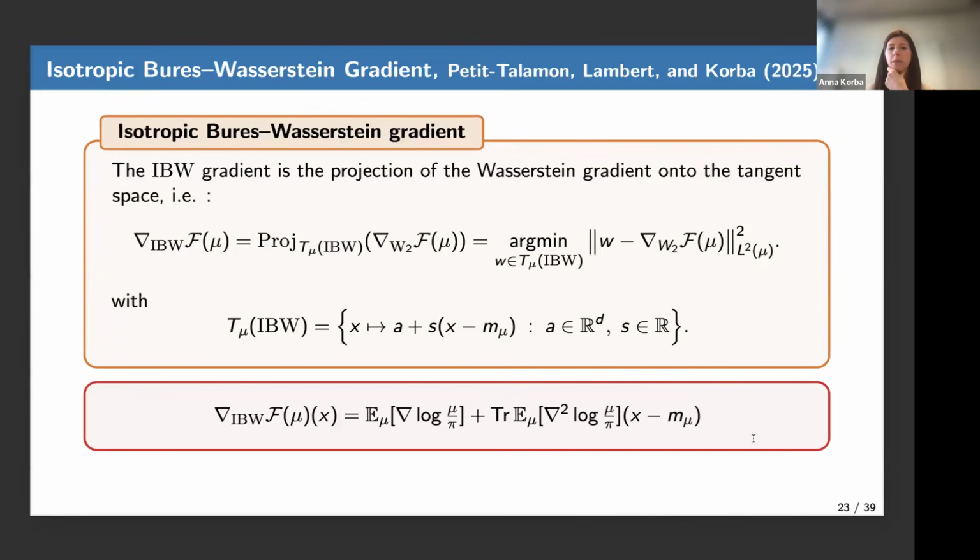This I think I will skip, but basically you can define the gradient of the loss with respect to the geometry on the isotropic Bures-Wasserstein space, just applying the same recipes as before. But now the space of affine functions, that is actually the tangent space to the space of isotropic Gaussians at point nu, is even smaller. Before we had a matrix S that was symmetric, and now it's just scaled by a scalar.